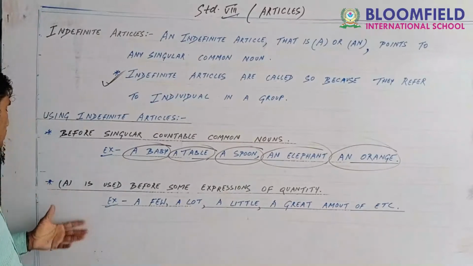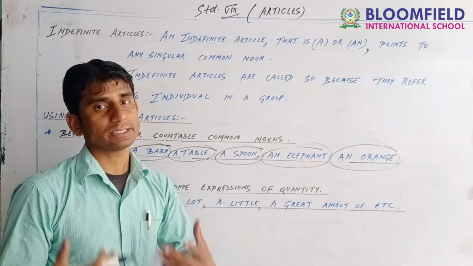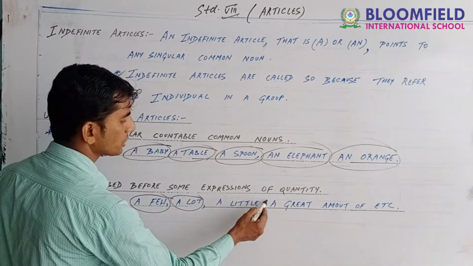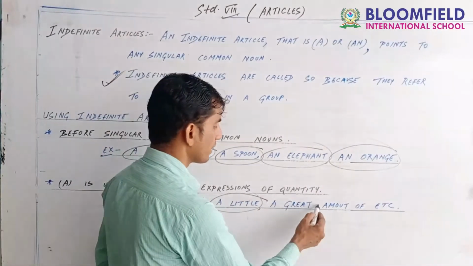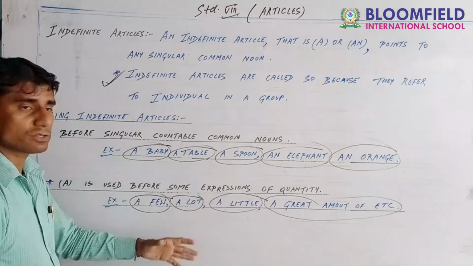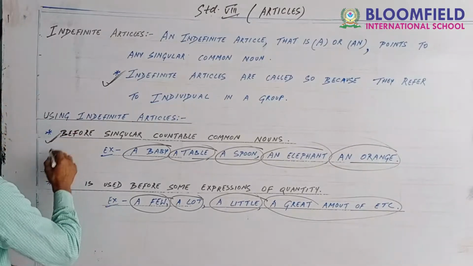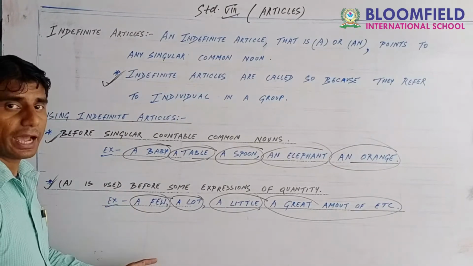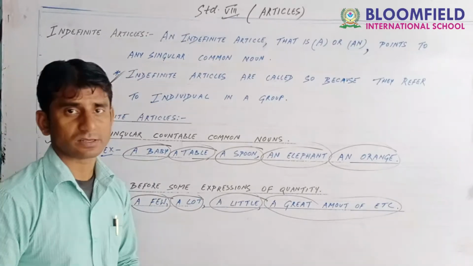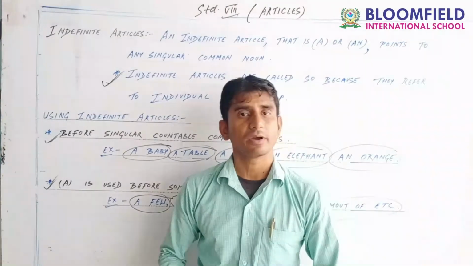Next, a is used before some expressions of quantity: a few, a lot, a little, a great amount of. These are the places where you have to use a very carefully. Mention this in your copy and go through it carefully, because articles are very important while speaking, in grammar, and while writing any paragraph.